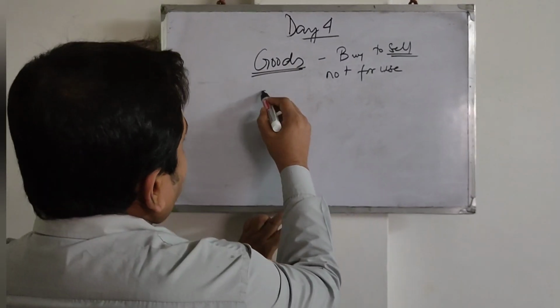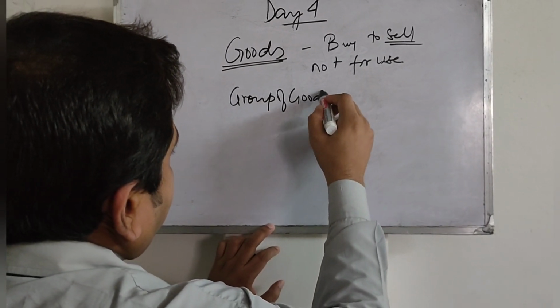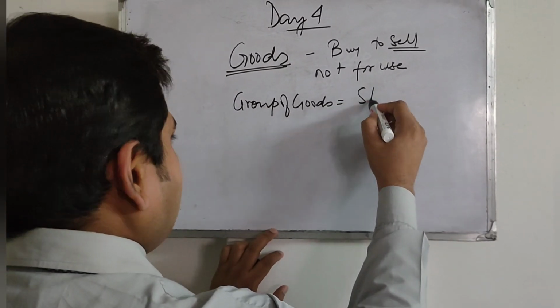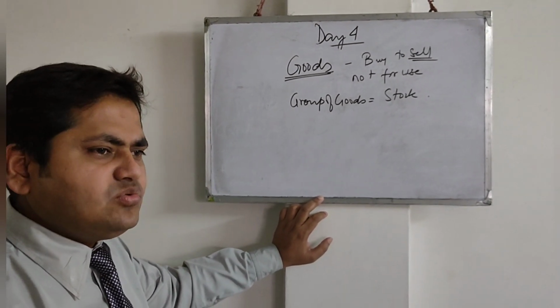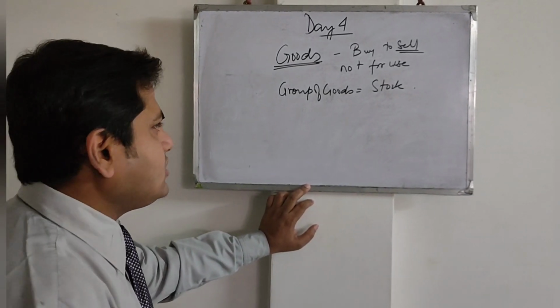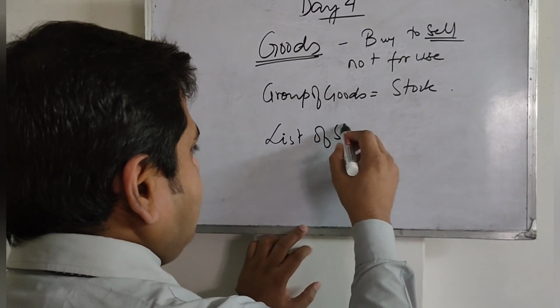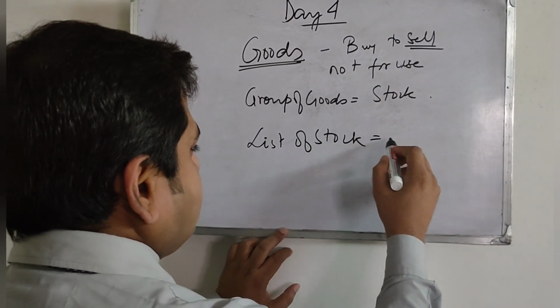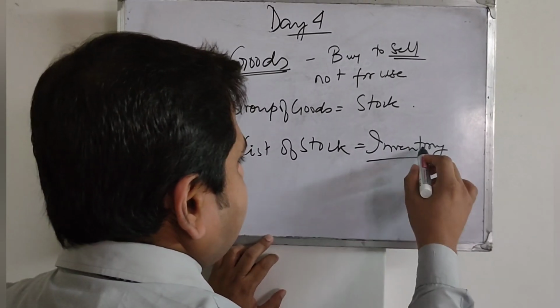Now a group of goods is called my stock. As you all know, stock is nothing new. A group or a collection of goods is called stock, and the list of stock is called inventory.